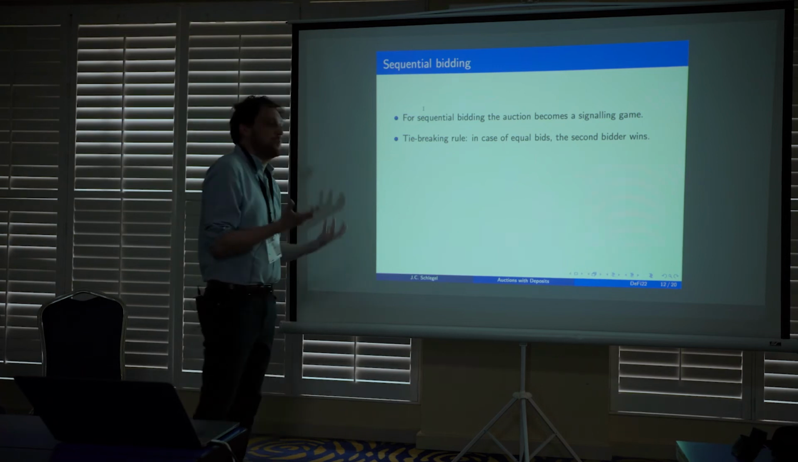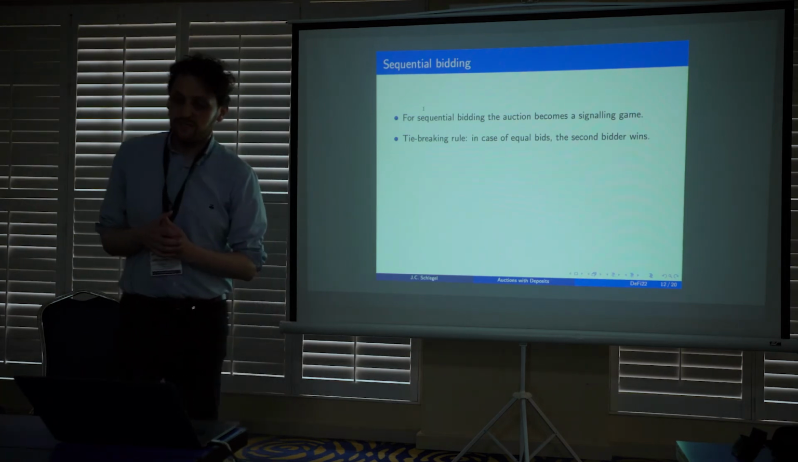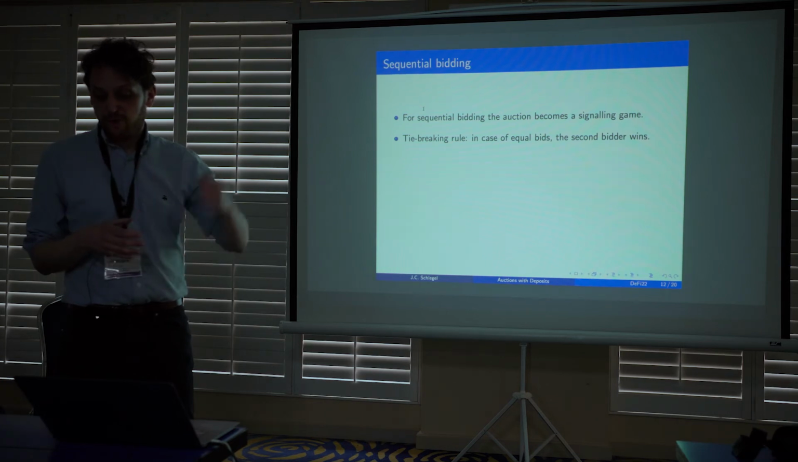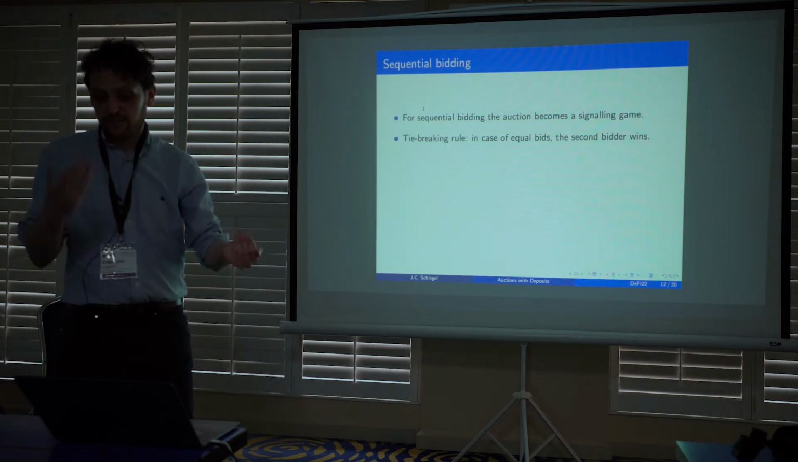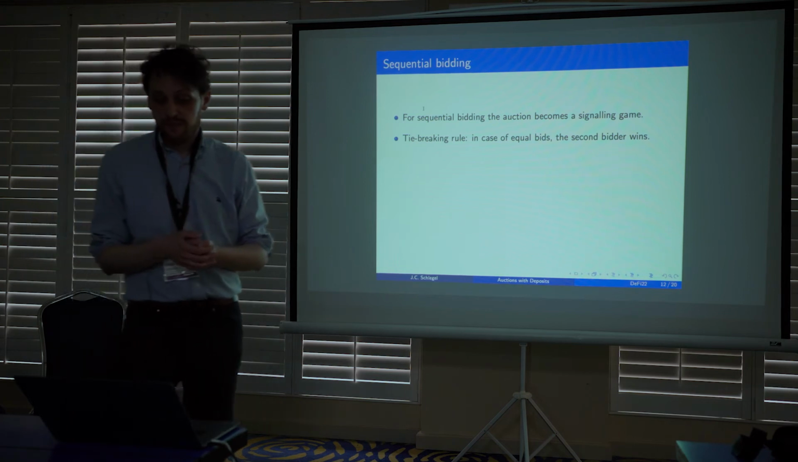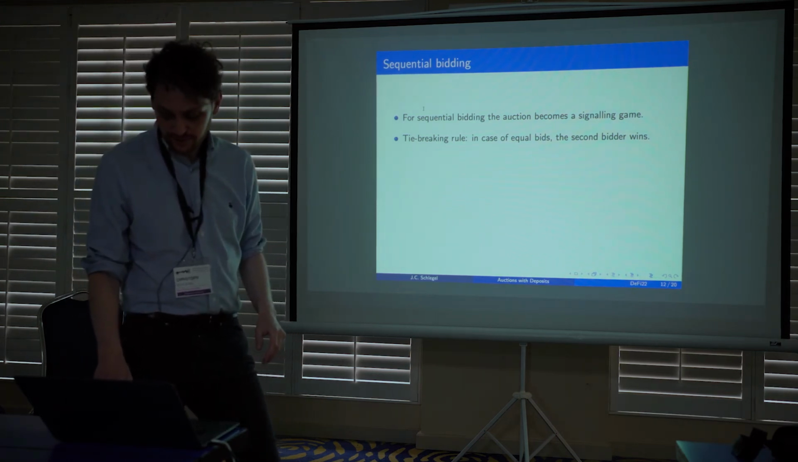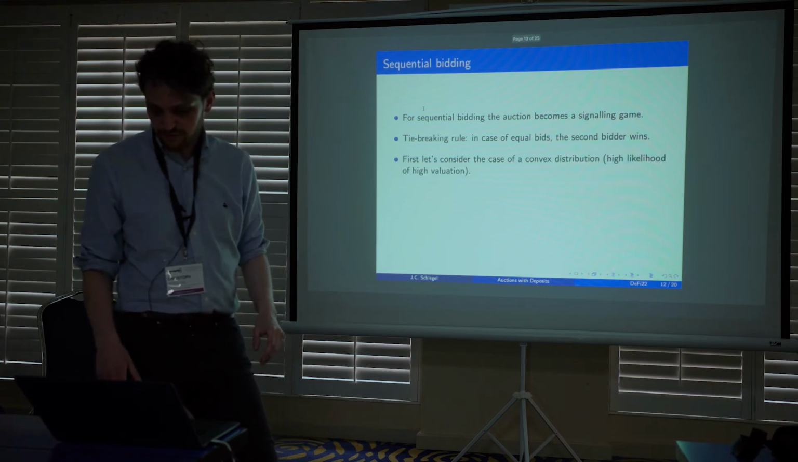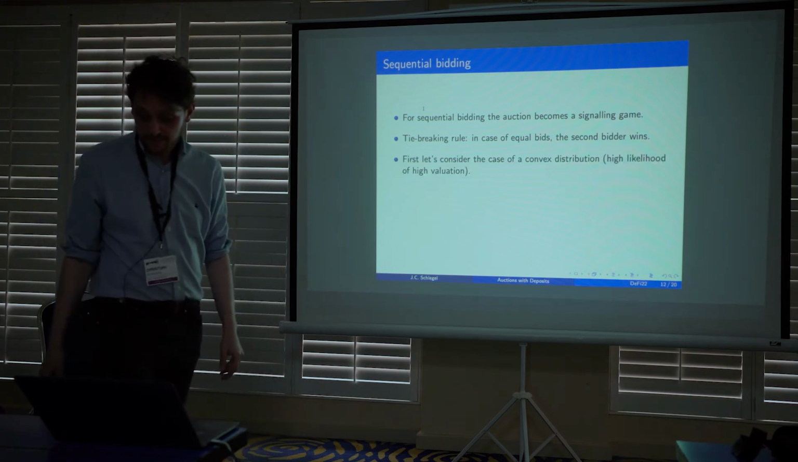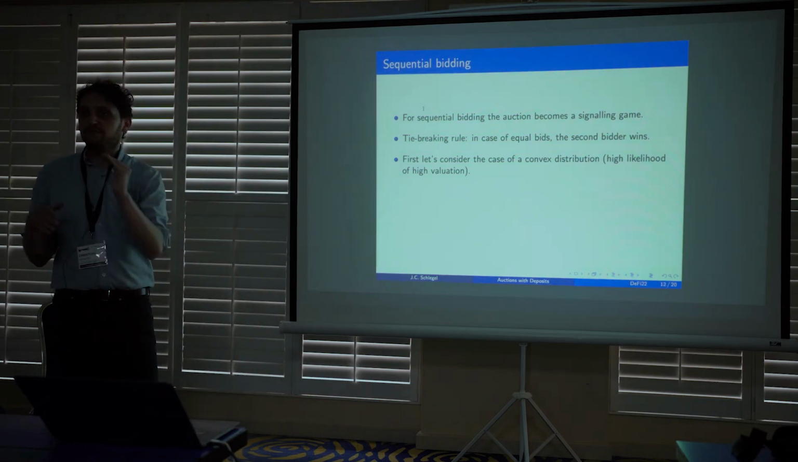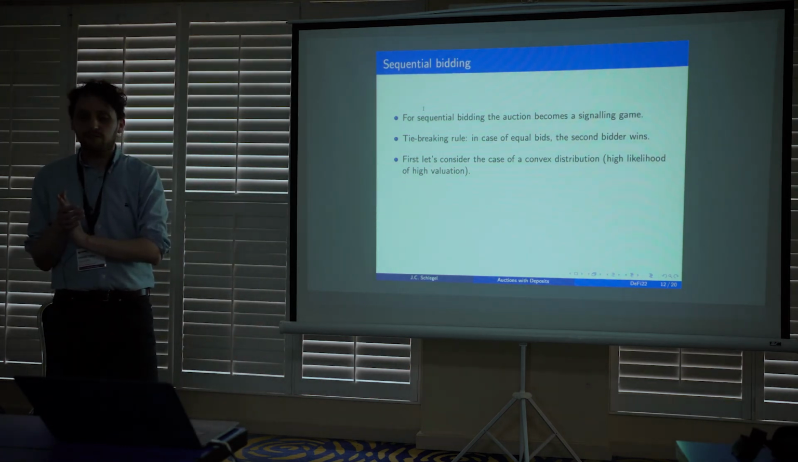And as I said, we've cooked up this model in a signaling game kind of way, where we have one bidder bidding or depositing and the other bidder reacting to that. We need a tie-breaking rule now. In case of equal bids, the second bidder wins. Otherwise, existence could be a problem of equilibrium. Okay? And then it very much depends, of course, on the shape of the distribution of the valuations.